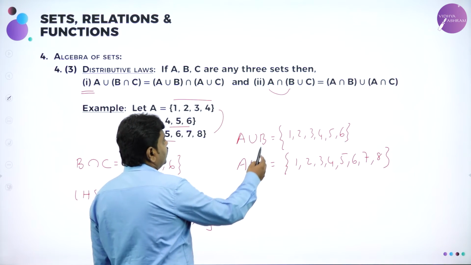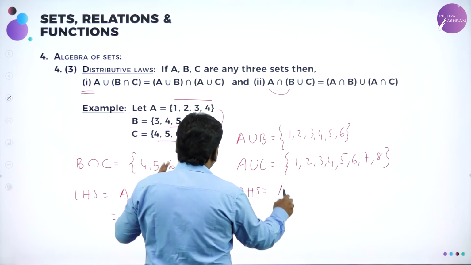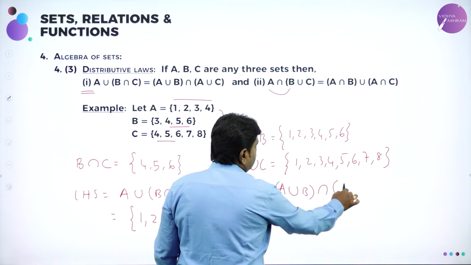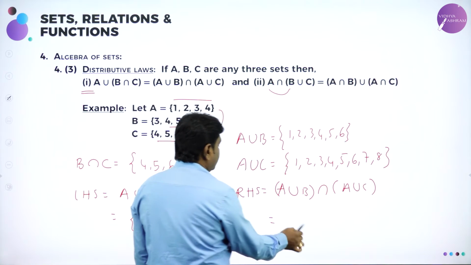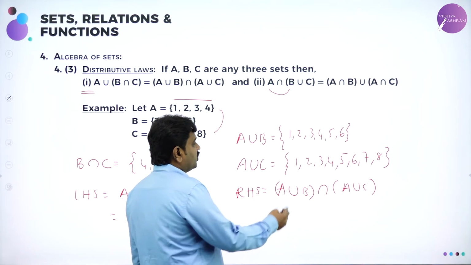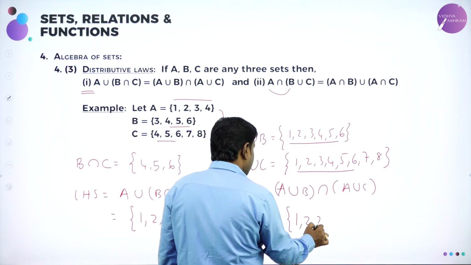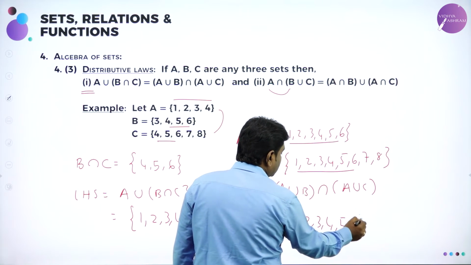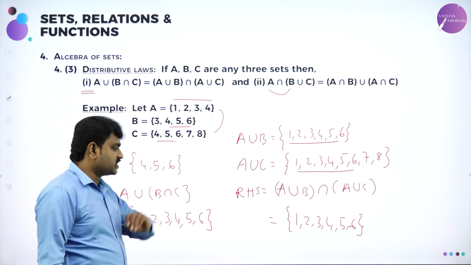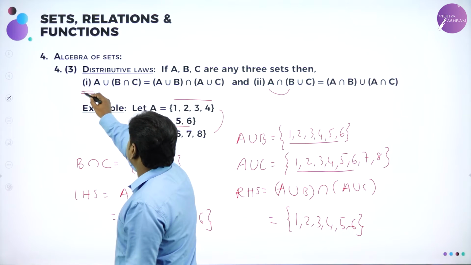Now we need the RHS. The RHS is (A union B) intersection (A union C). So now I will find the intersection of these two. What is meant by intersection? Write the common elements of both sets. What are the common elements? 1, 2, 3, 4, 5, 6 and 1, 2, 3, 4, 5, 6. So 1, 2, 3, 4, 5, 6 are common. This is the RHS. You can see the LHS gives 1, 2, 3, 4, 5, 6. The RHS also gives 1, 2, 3, 4, 5, 6. Therefore, I can say this distributive law holds good.